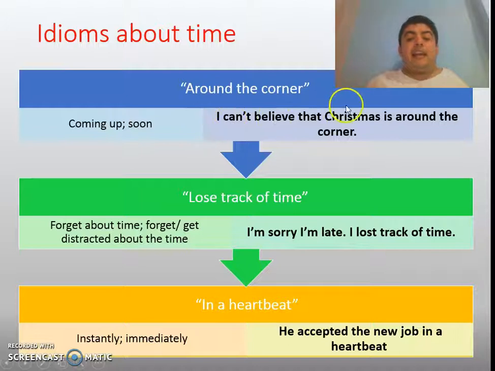Like, I can't believe that Christmas is around the corner. It's like it's very soon. If I say "lose track of time," it means that I forget about time, or get distracted about the time. Like, "I'm sorry I'm late. I lost track of time." Like you didn't have any idea about the time. If I say "in a heartbeat," it means instantly, immediately. Like he accepted the job in a heartbeat, like very fast, at the moment.